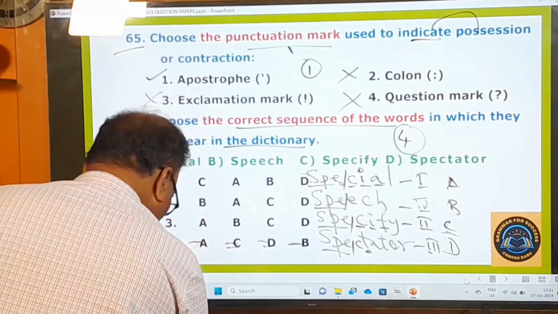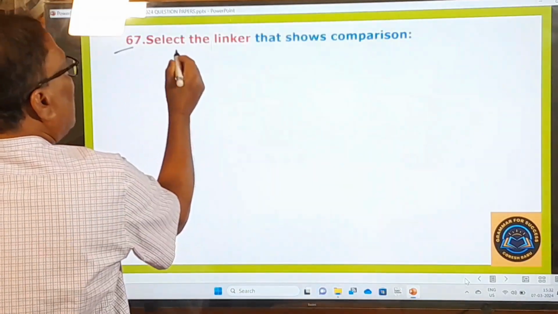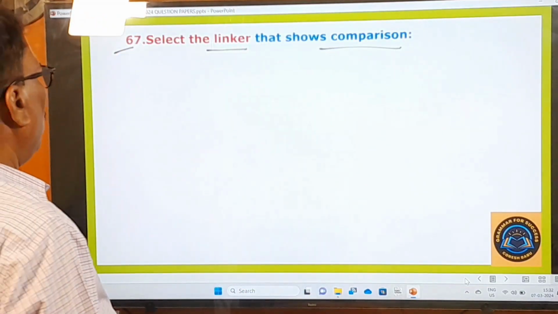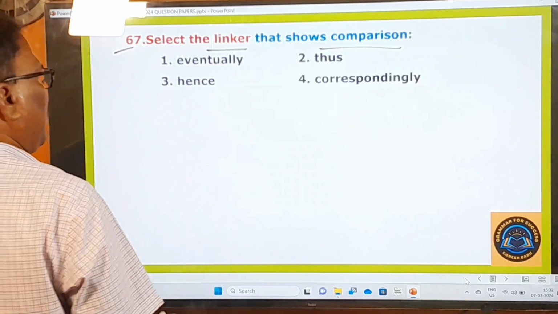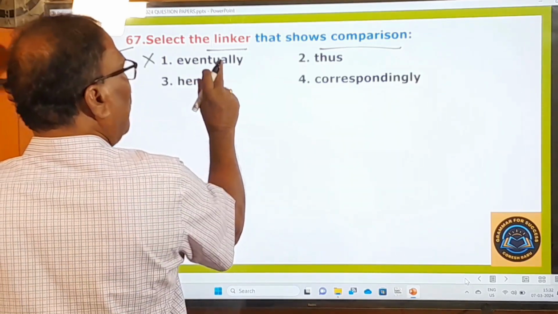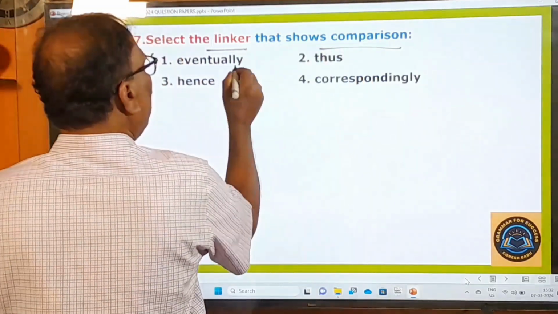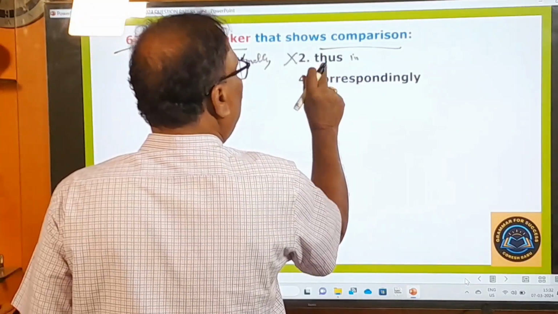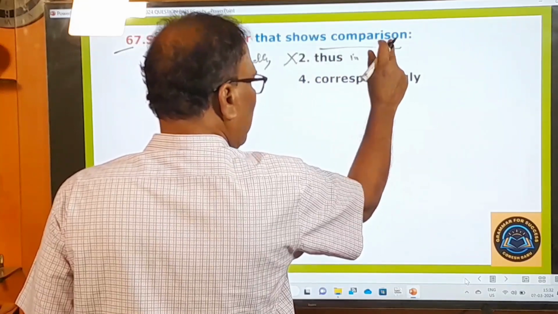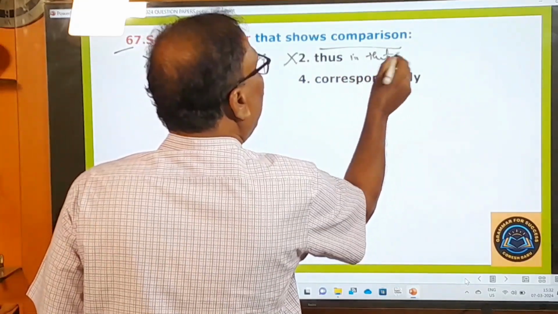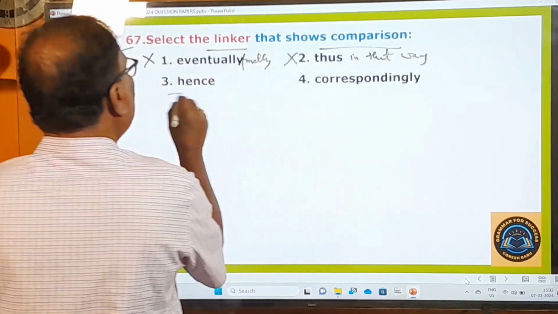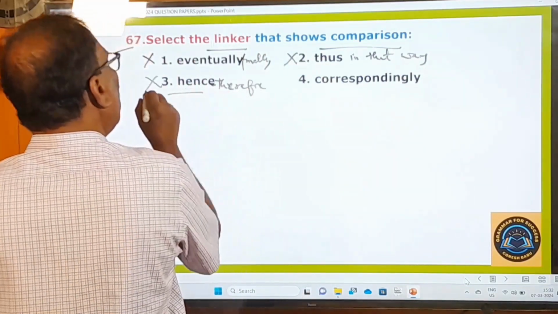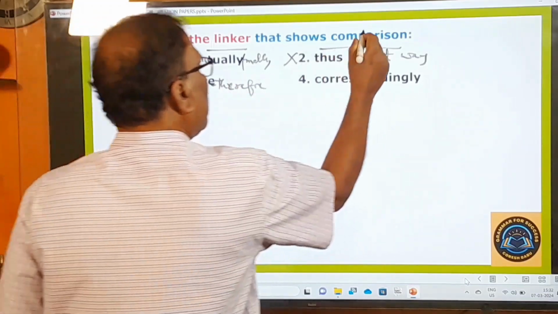Now let's move on to the next question. 67th question. Select the linker that shows comparison. What are the words given here? Eventually is not a linker that shows comparison. Eventually means finally. Thus is also not the right linker that expresses comparison. Thus means in that way. Hence, you know very well, hence means therefore. Therefore, this is also not a linker which expresses comparison.